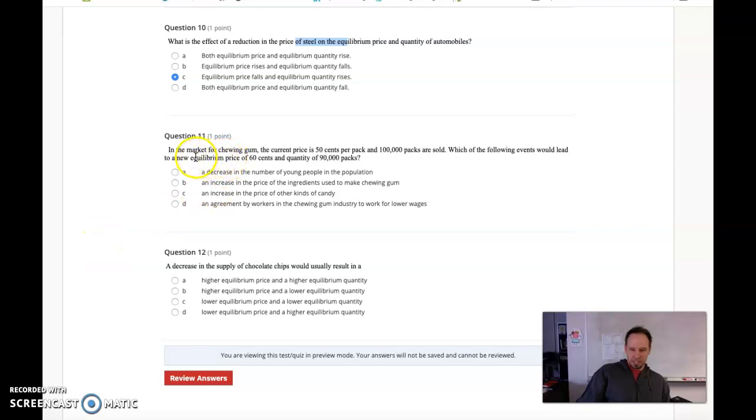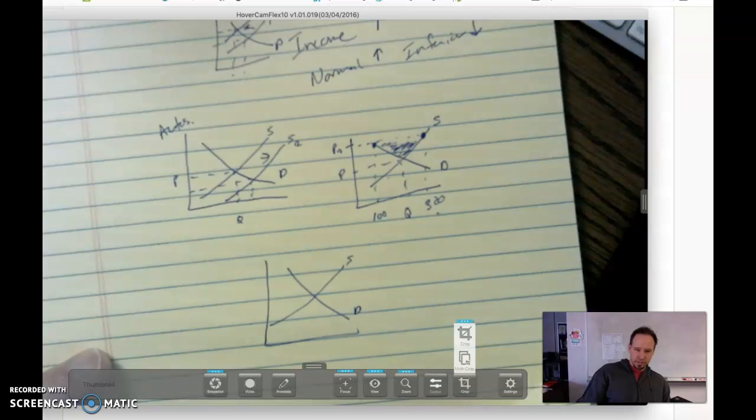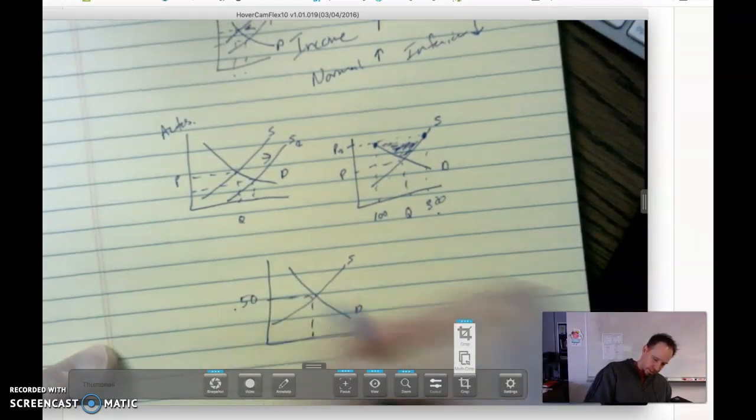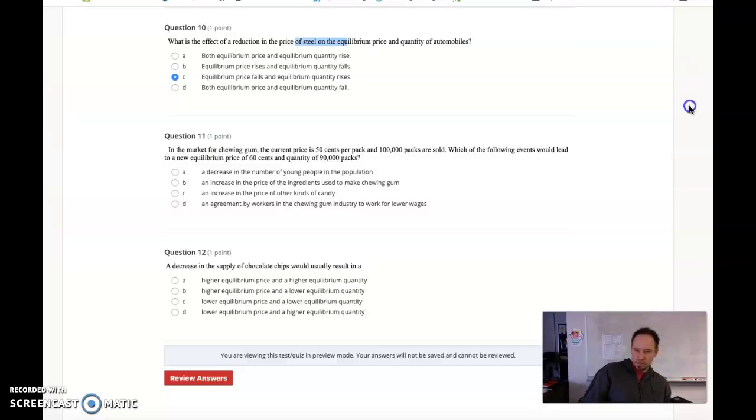Number 11, you guys did a nice job. I think everybody got this one right. It says in the market for chewing gum, the current price is 50 cents per pack and 100,000 packs are sold. All right, let's use that real quick. So there's our price, 50 cents, and let's say 100,000.